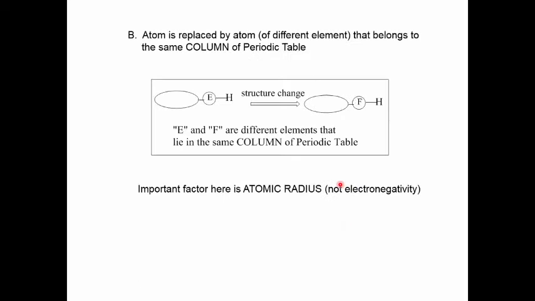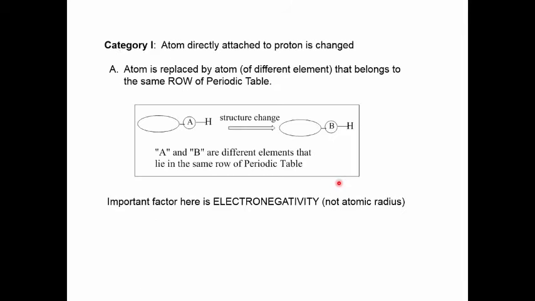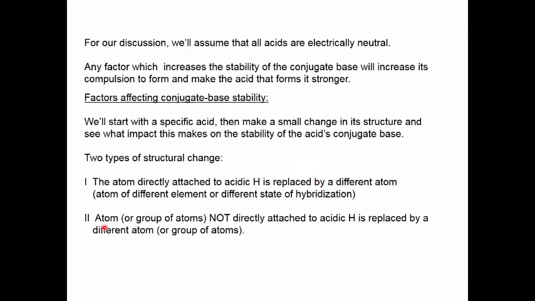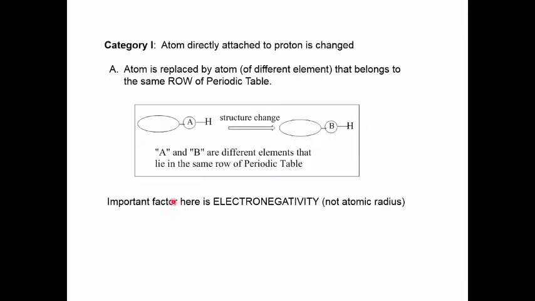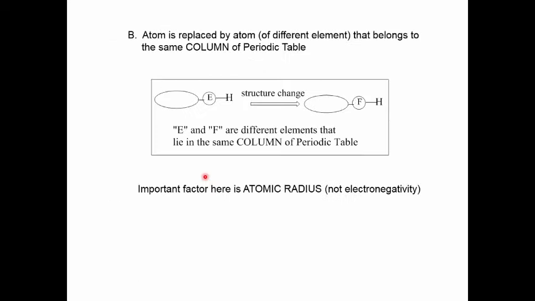All right, we next come to category 1B. We're still replacing the atom that's directly attached to the acidic proton by a different atom, illustrated here in our diagram.